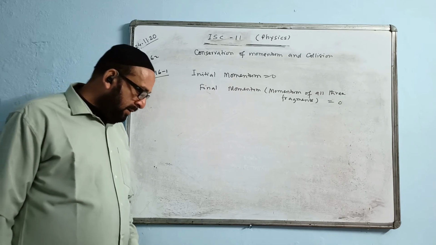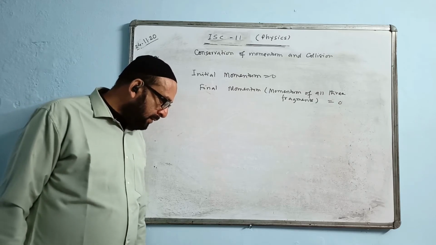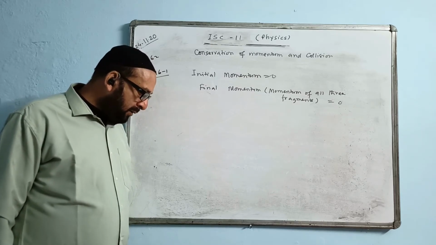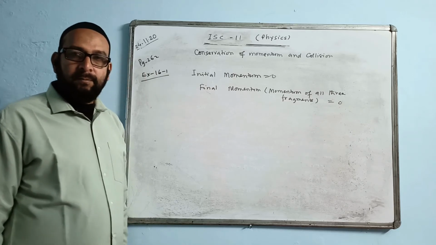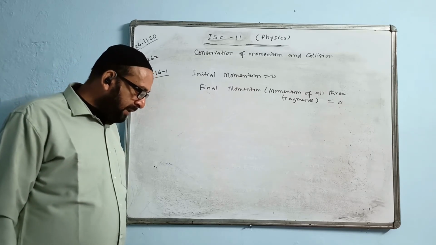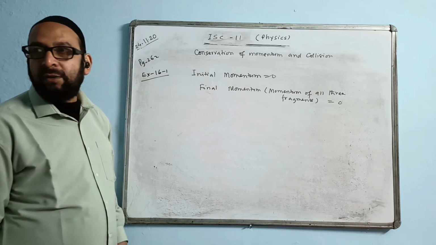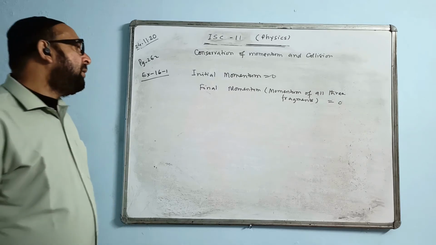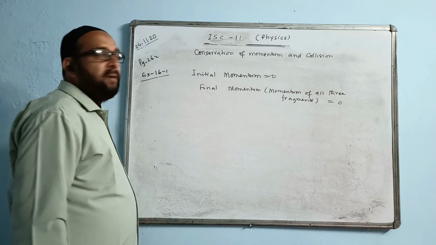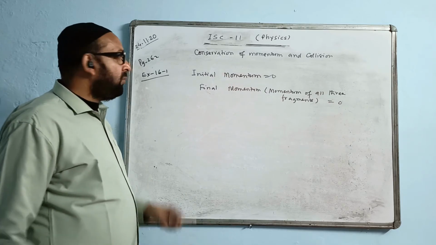Find A, the direction and speed of the third fragment. And second part B, the total kinetic energy released during explosion. So we will be doing this problem in the same manner. Initial momentum is 0, so the final momentum of all three fragments must be 0 in order to conserve the momentum.